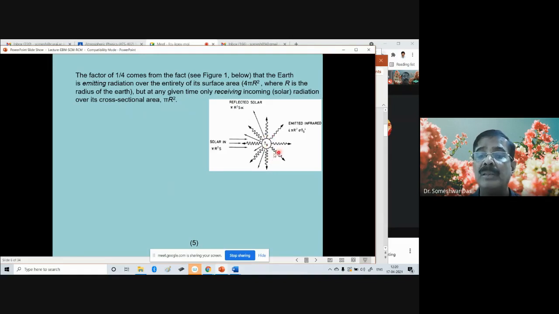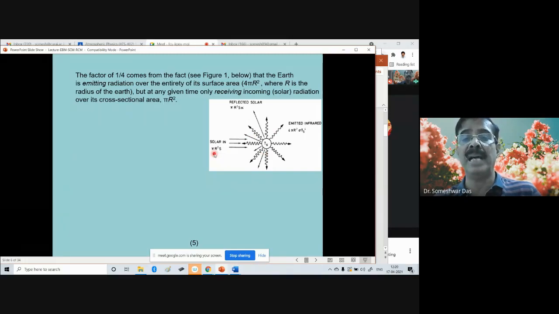So in this diagram, we have shown the Earth surface having a temperature Ts, and this is the solar radiation flux. So the amount of energy received by the Earth is given by pi r square times S, where r is the radius of the Earth and S is the solar constant.